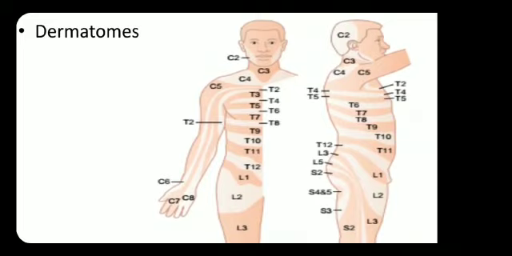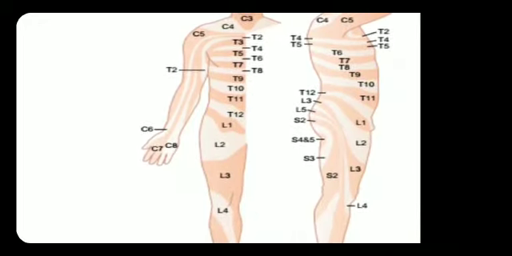If there is a loss of sensation over that area, then you can identify that there is some lesion in the C2 spinal nerve.